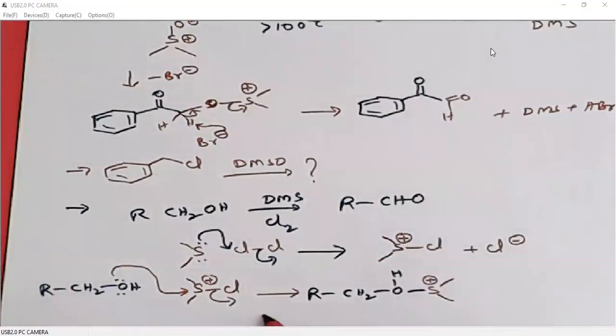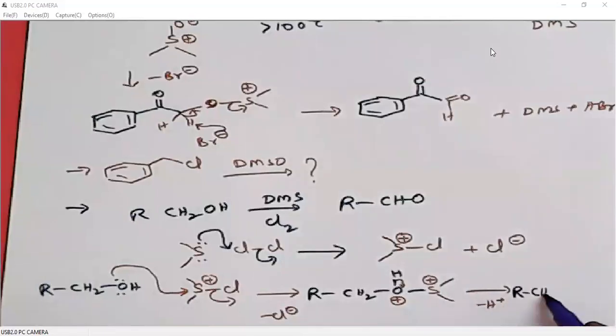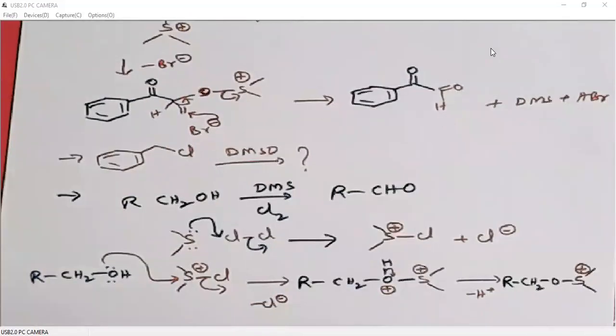Cl minus will be leaving. So we can also take out this proton because oxygen is positively charged. We can take out that proton. So when we take out that proton, what happens? CH2O sulfur plus. Right? So instead of writing these two protons here, we can write like this.